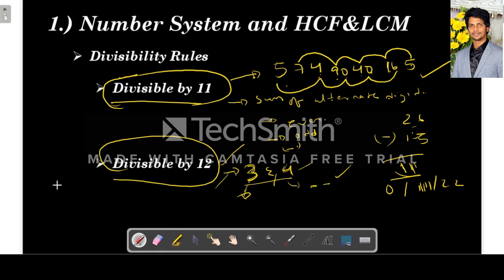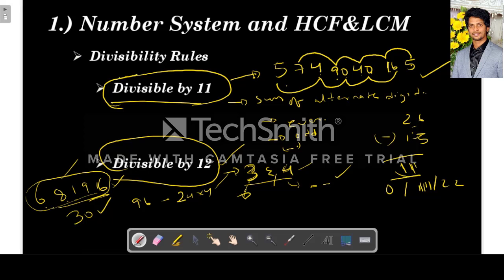For example, take 68196. First check the divisibility by 3. What is the sum of digits here? 6 plus 8 is 14, 14 plus 10 is 24, plus 6 is 30. So 30 is a multiple of 3, hence it is divisible by 3. Next we check divisibility by 4. Take the last two digits, 96. Clearly 96 is 24 into 4, so this number is divisible by 4. So this number is divisible by both 3 and 4. Hence this number is divisible by 12.